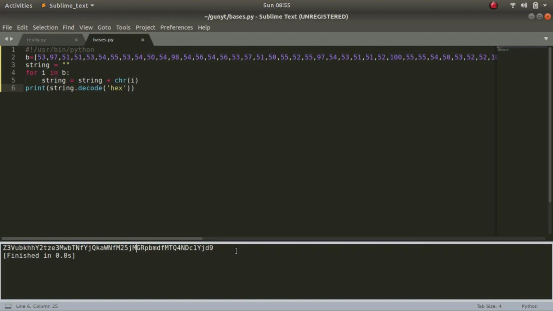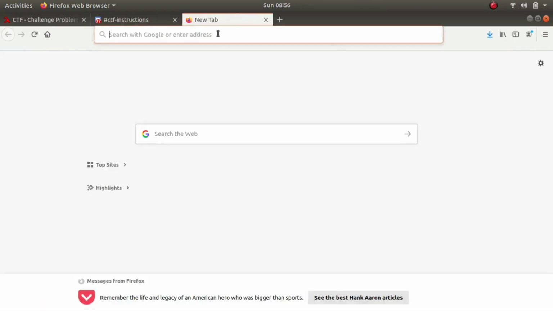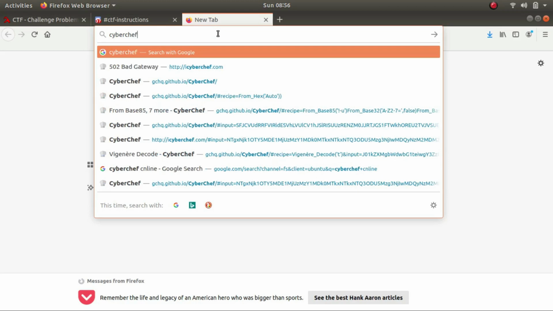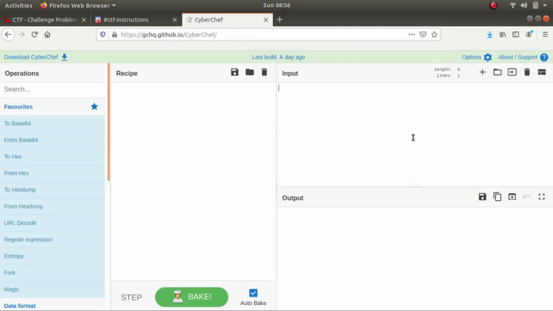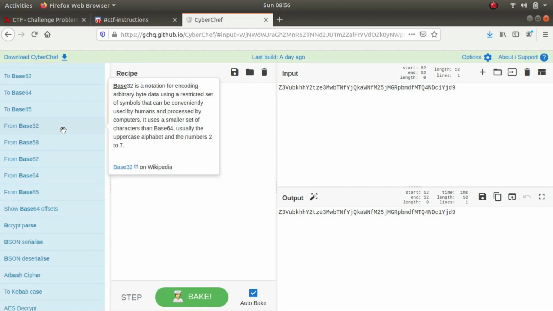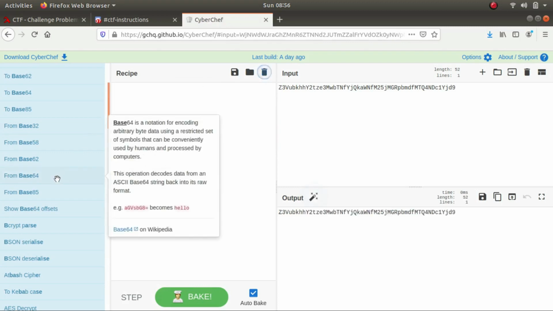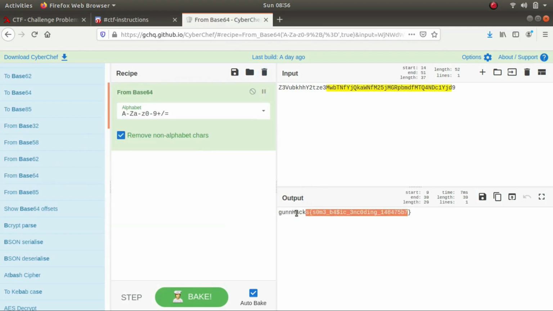So to brute force basis, we'll be using an online utility called CyberChef. We could have even used Python, but CyberChef makes it easy as there are a lot of bases present over here to brute force. First, let's try with base 32. It doesn't work. Let's try with 58. Again, it does not work. Let's try it with 64, and there it is. This is the flag for the challenge.